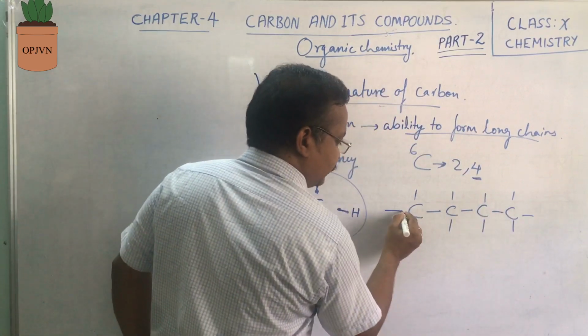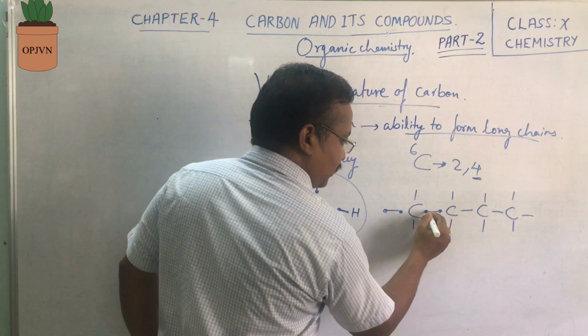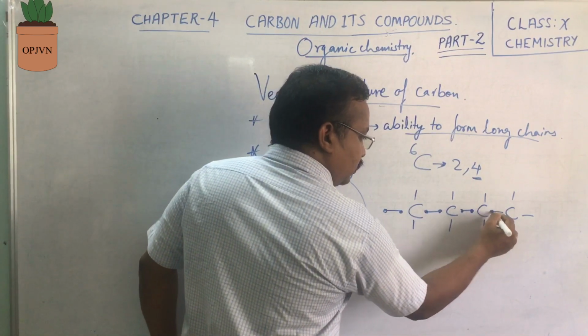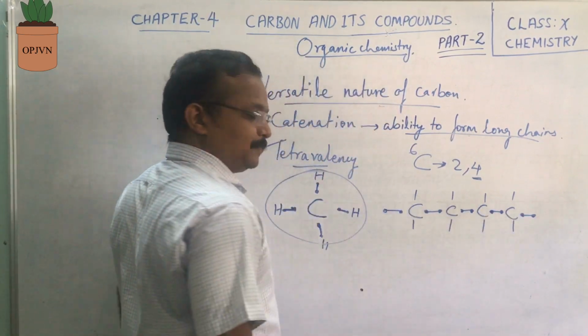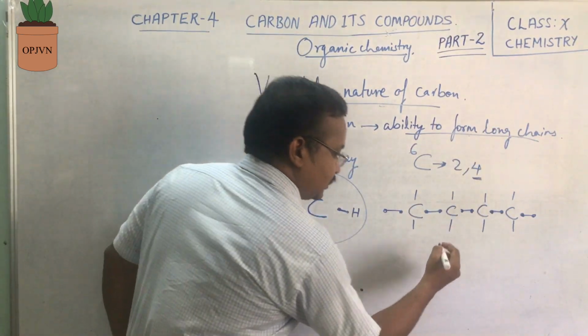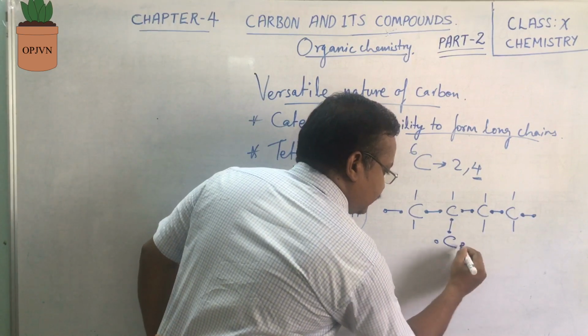See, one carbon will combine with another carbon, and they will keep on continuing the chain like this. So they form long chains. They can even branch, where a carbon combines with another carbon in this form also.